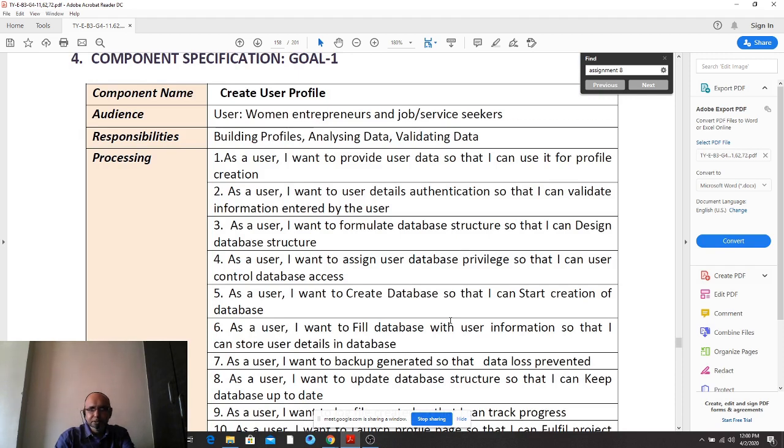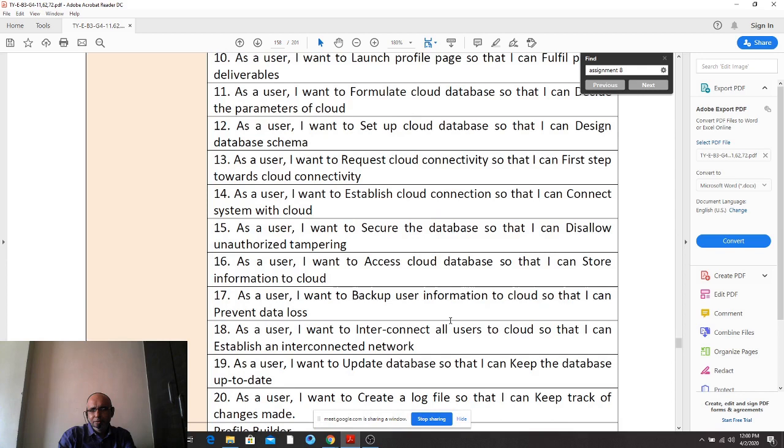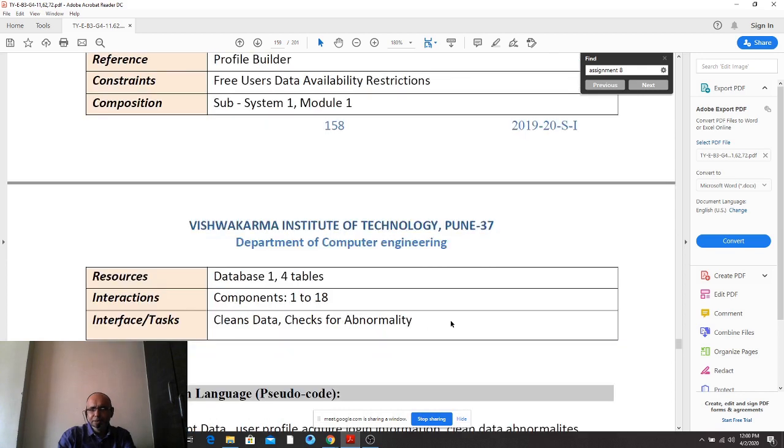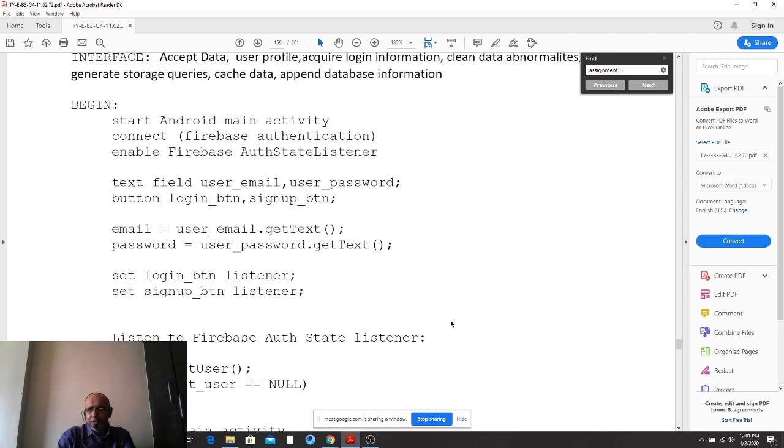For goal 1, the processing steps will be 20 in number. Because you have created a product backlog, copy paste those 20 points here. Write the responsibilities, what this goal will be doing. And then it's PDL, pseudocode. Now 20 user stories you have to address. You should have at least 20 lines of pseudocode.